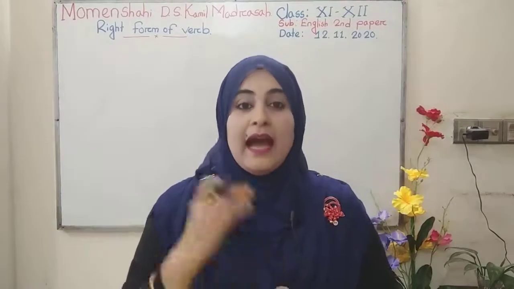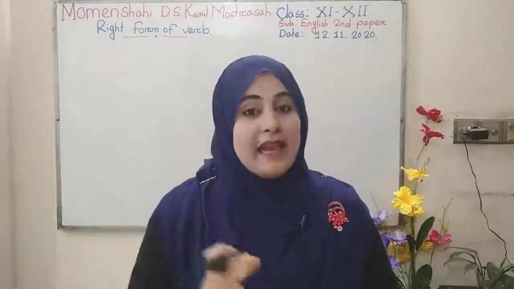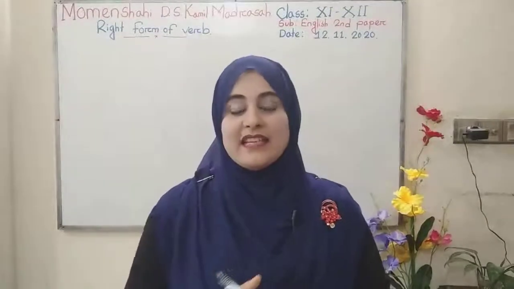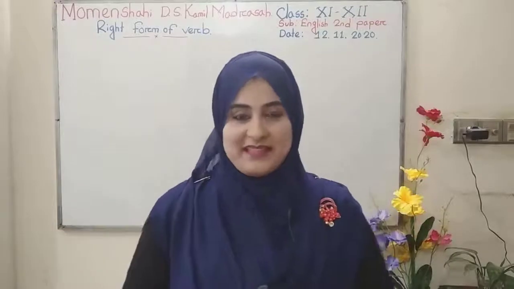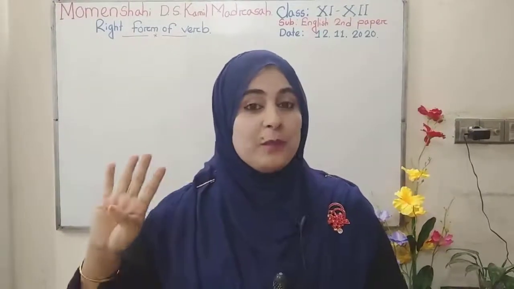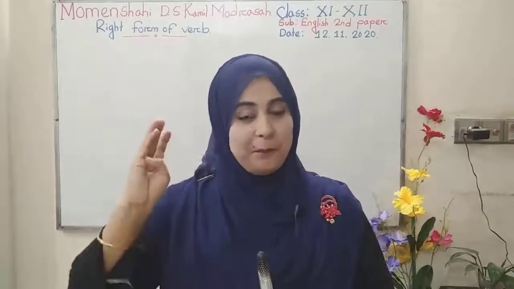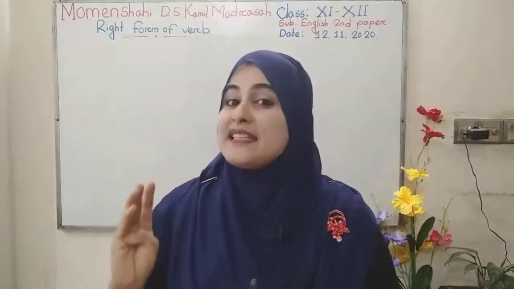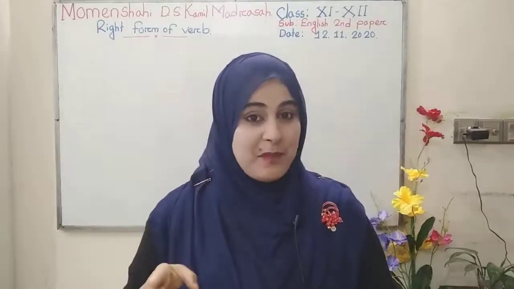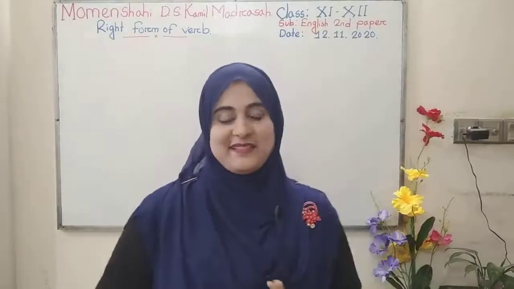But today I will show you some rules based on tense, obviously related to today's topic. You know, we get 4 types of present tense, that is present indefinite or simple present, present continuous, present perfect and present perfect continuous.